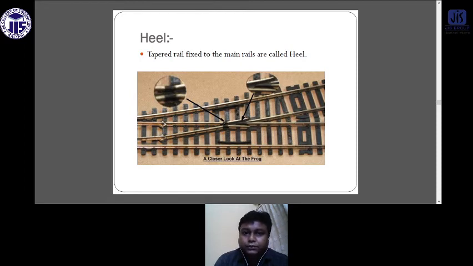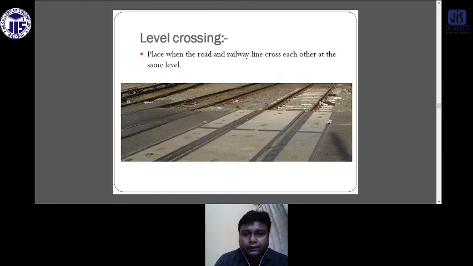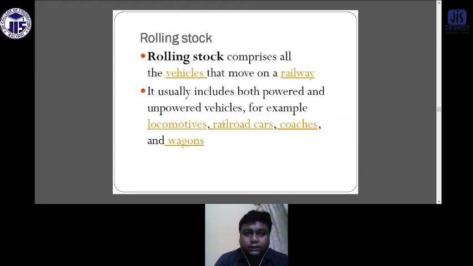This is the heel. Tapered rails fixed to the main rails are called the heel. This is the level crossing. What is a level crossing? Places where the road and the rail lines cross each other are called level crossings. All of you are familiar with this term, the level crossing.